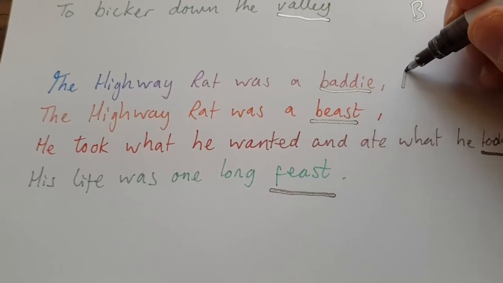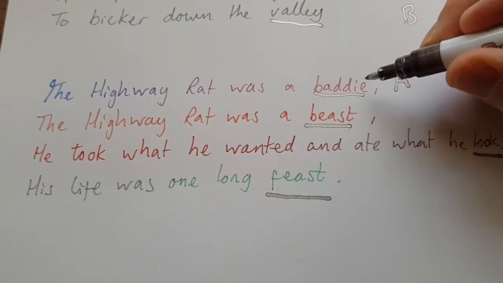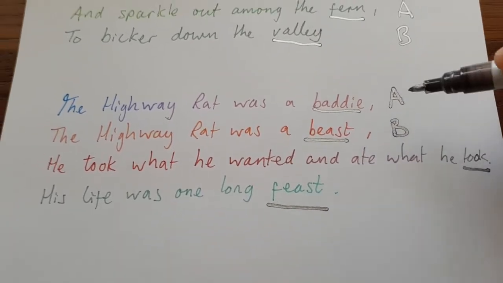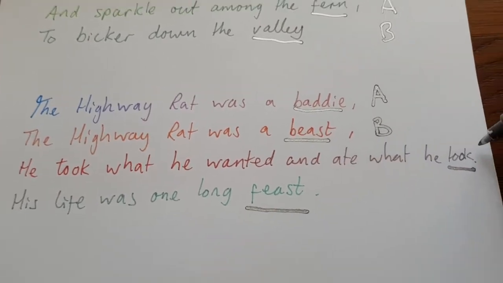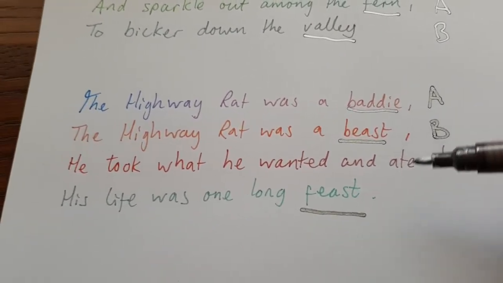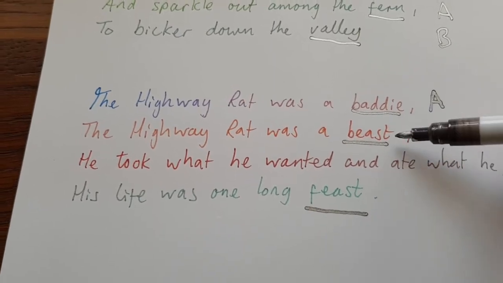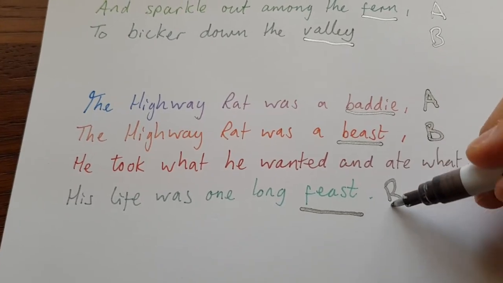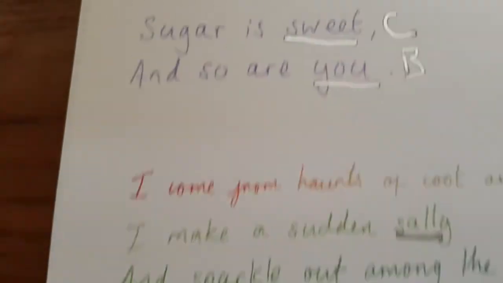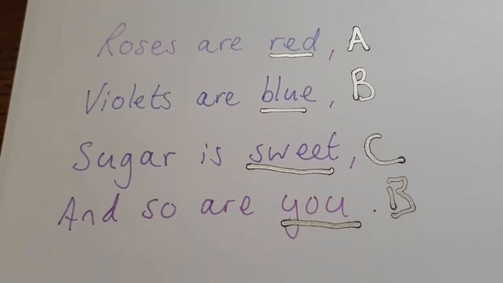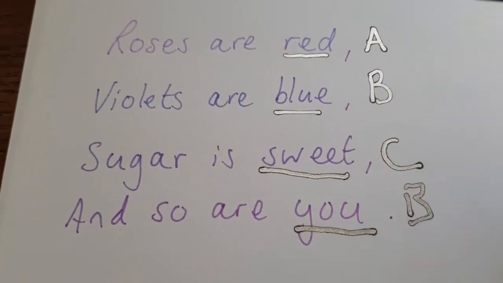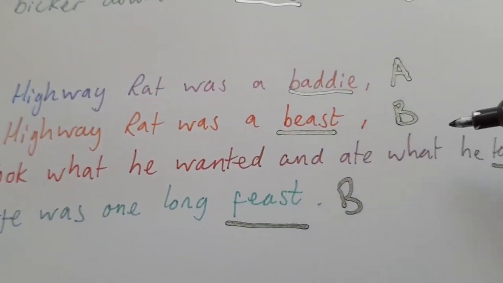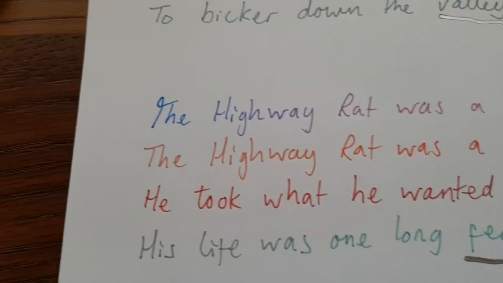Okay, so baddie, the first one, so we'll call that A. Beast doesn't rhyme with baddie, so that's going to be something different. B. Took, no, it doesn't rhyme with baddie. Took doesn't rhyme with beast, so that's going to be C. And then we have feast. Doesn't rhyme with baddie, but it does rhyme with beast. Beast and feast. So if beast is B, then this will have to be B. A, B, C, B, which is actually the same as roses are red, violets are blue, sugar is sweet, and so are you. Although these are shorter lines, A, B, C, B. They have the same rhyming scheme.